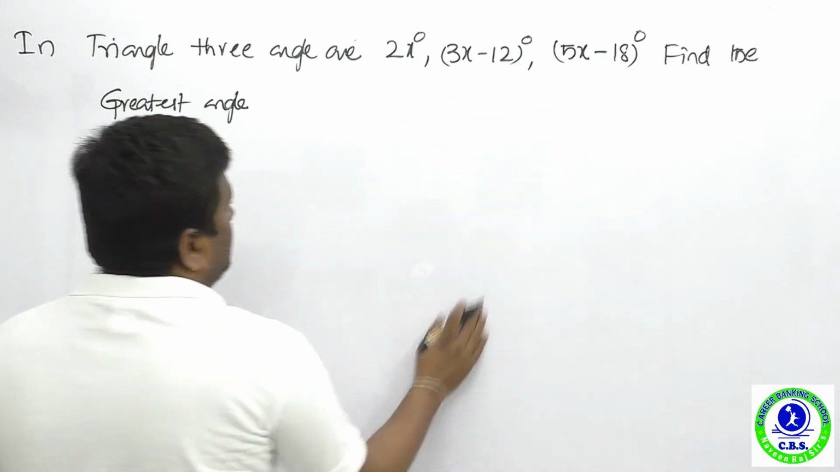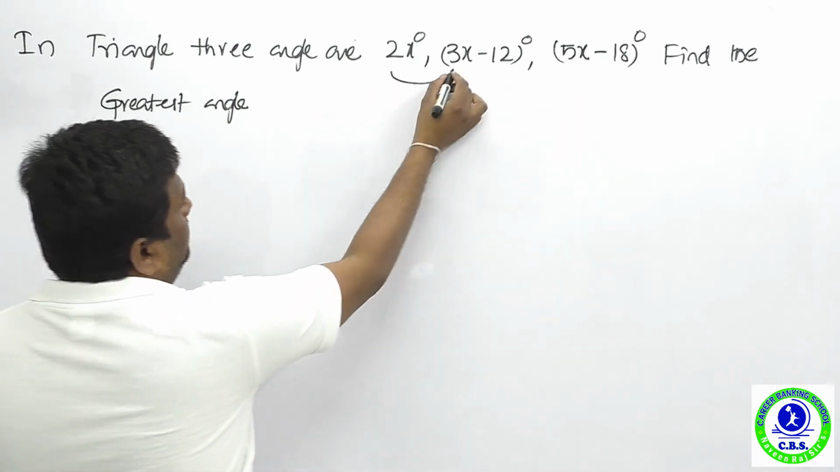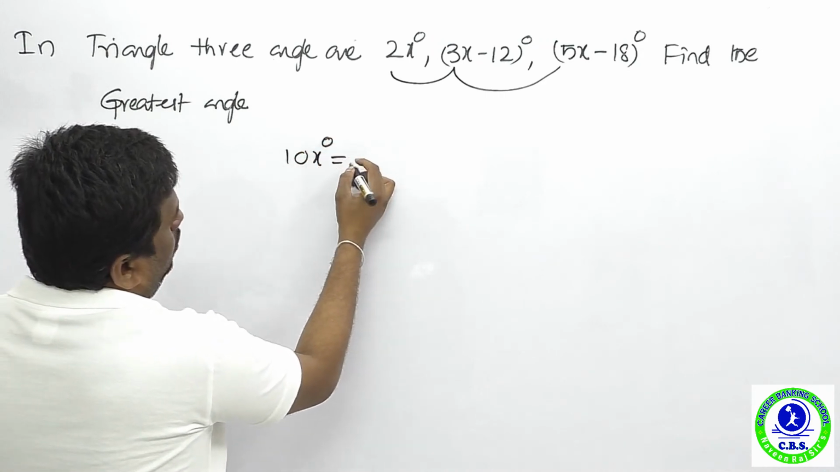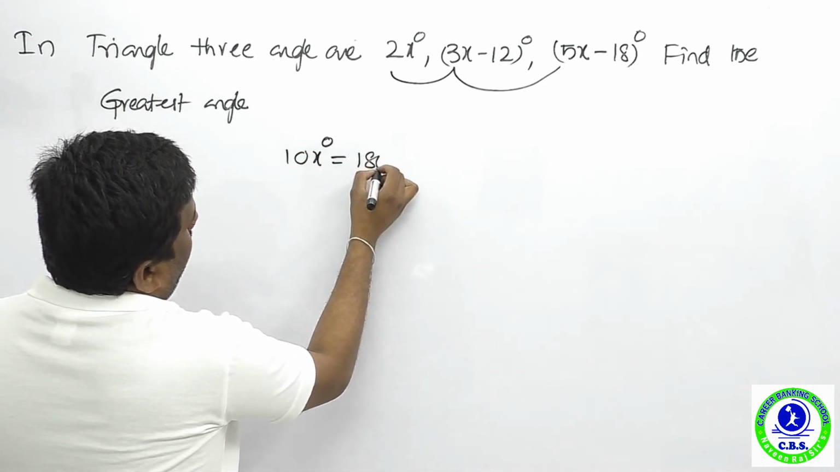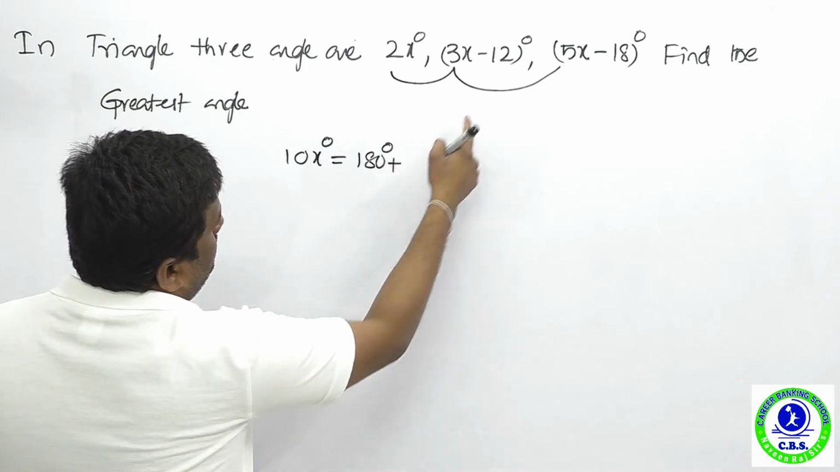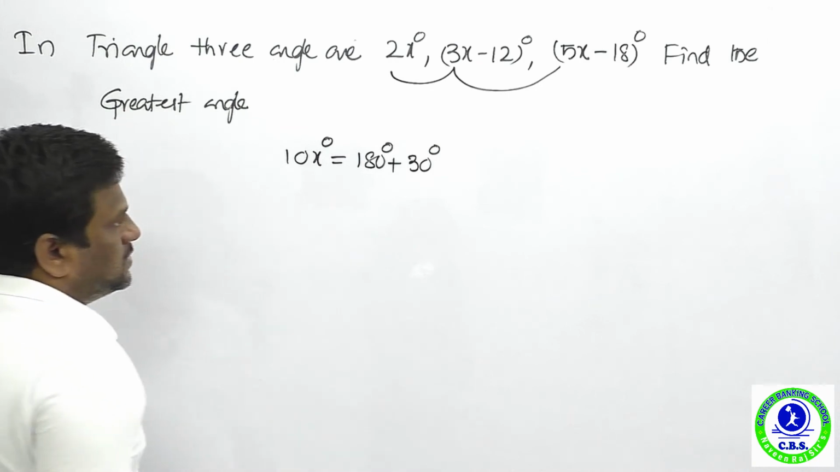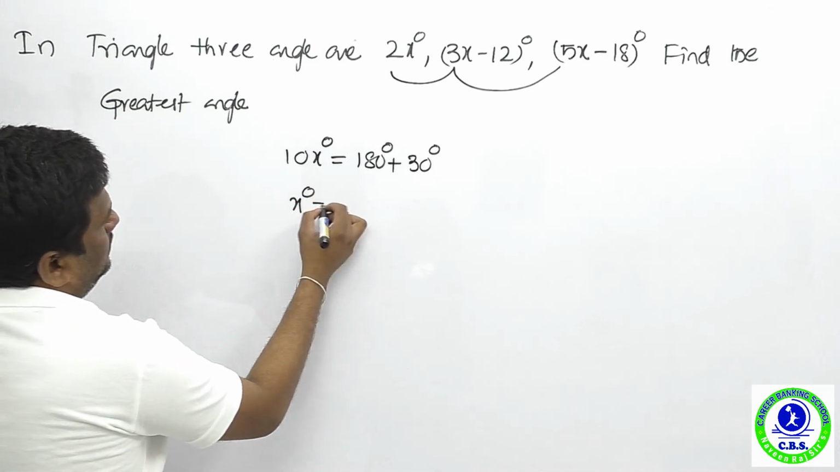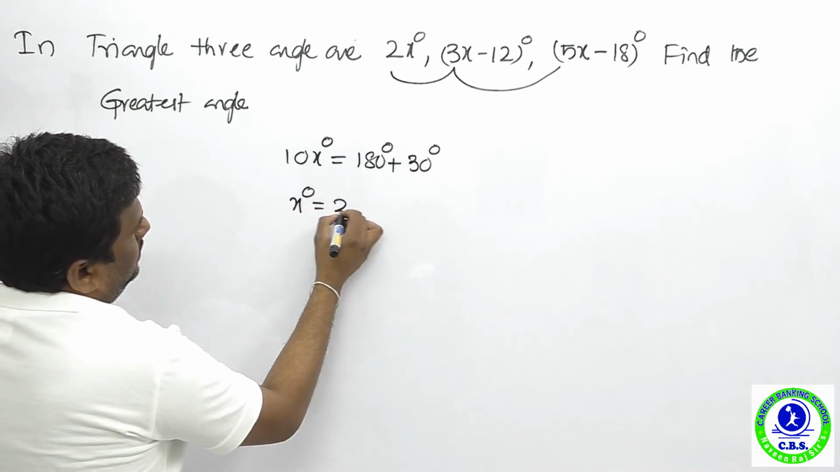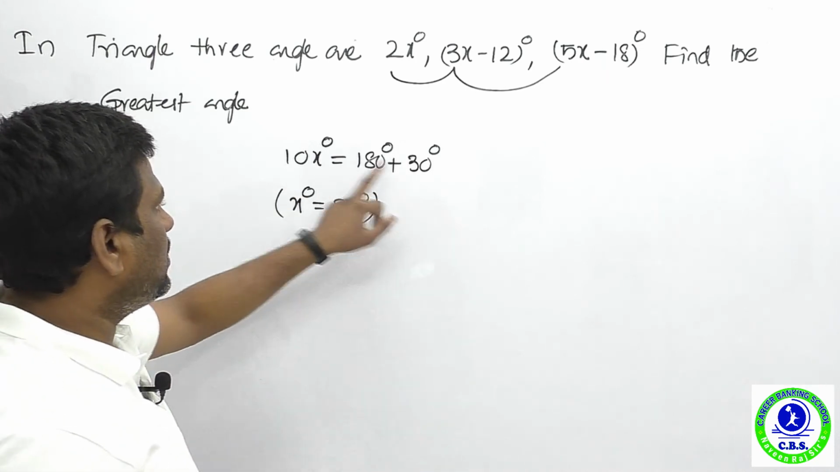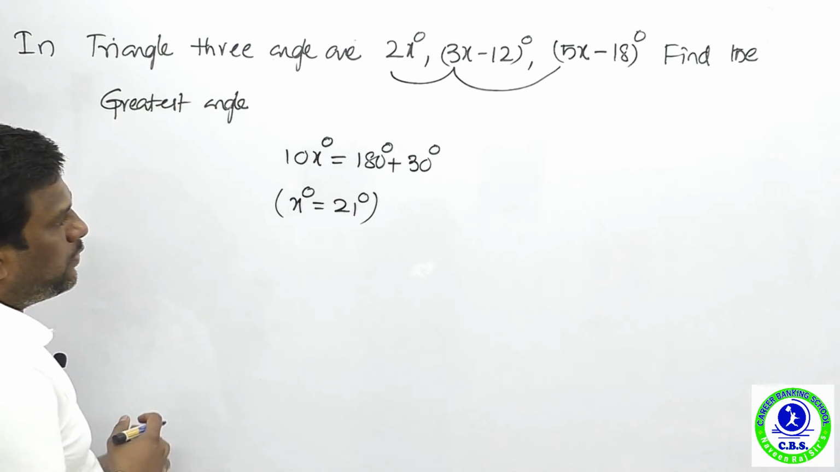So the sum of all 3 angles is 180 degrees. Now 2x plus 3x is 5x, 5x plus 5x is 10x. Now 10x degrees is equal to nothing but what? 180 degrees, minus 12 degrees minus 18 degrees is minus 30 degrees. It becomes plus 30 degrees. Now x degrees is equal to how many degrees? 180 plus 30 gives 210, so x degrees is equal to 21 degrees.